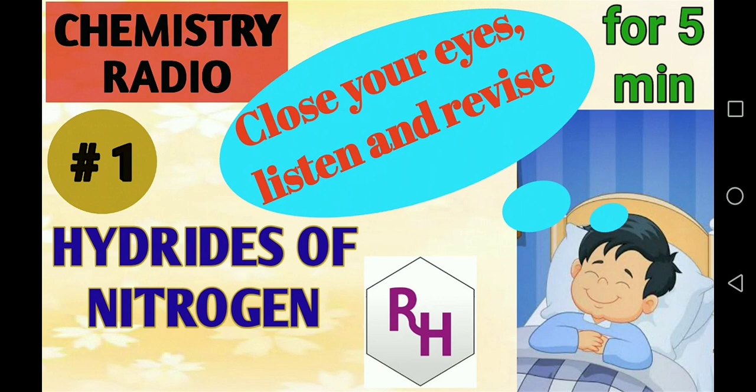Out of all these, remember, NH3 is the strongest Lewis base, then PH3, then AsH3, then SbH3 and then BiH3. The reason is that the size of nitrogen is smaller, hence the lone pair of electrons is concentrated in a smaller volume and can be given easily, compared to bismuth hydride, where the lone pair is spread over a larger volume. Hence the Lewis basic strength of NH3 is more than that of the last one, BiH3.